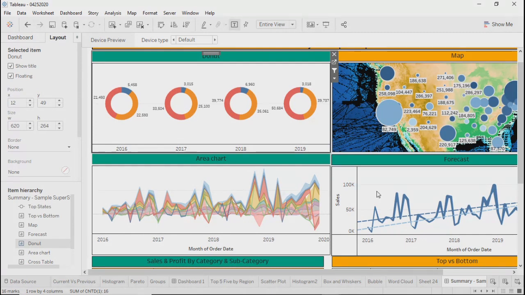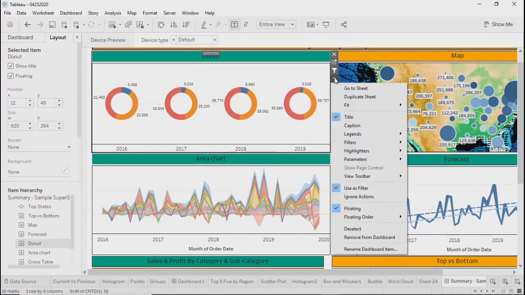No, we have another option to select the sheets that you want to filter on a particular sheet. What is that? If you click on the down arrow, then you have filter. Are you talking about this? No, we don't have the option here.